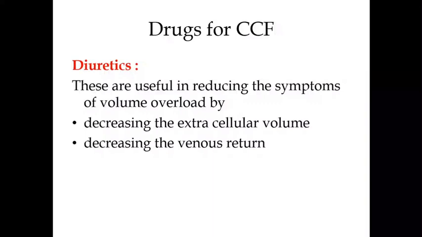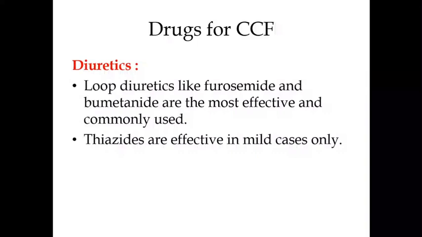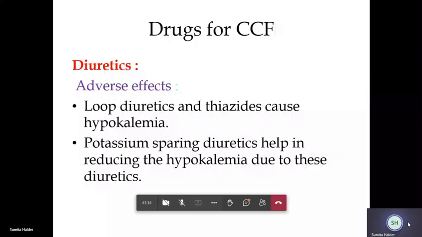The instant, quickest effect is reached by the high ceiling diuretics. We have discussed diuretics in detail in the first lecture, so it is presumed that you know that loop diuretics act on the ascending limb of Henle, and bumetanide is most effective and commonly used. In mild cases of heart failure, thiazides are used. But we have to always keep in mind the adverse effects. That is the loop diuretic. What happened?